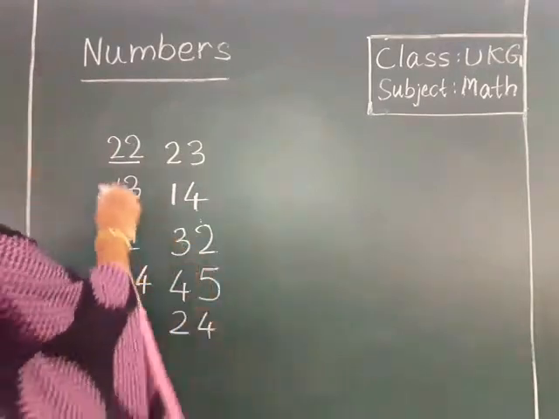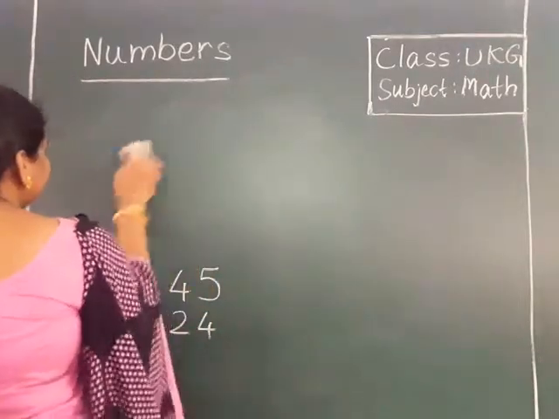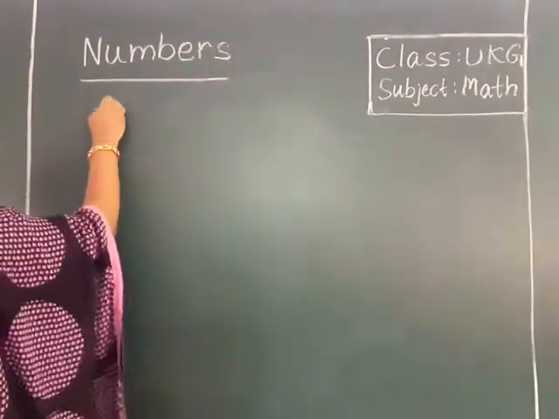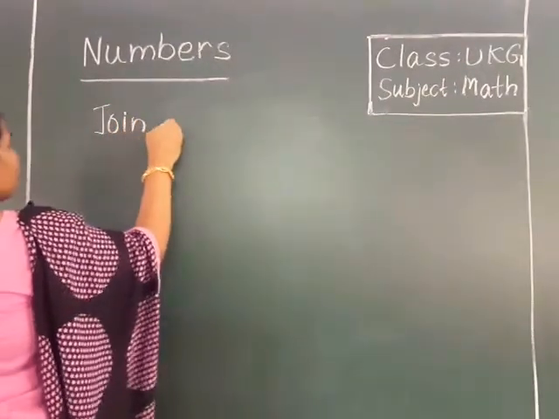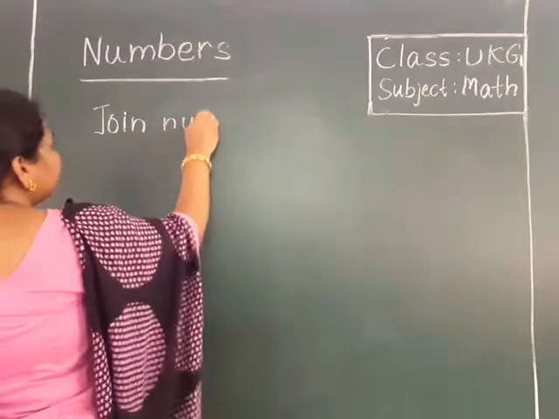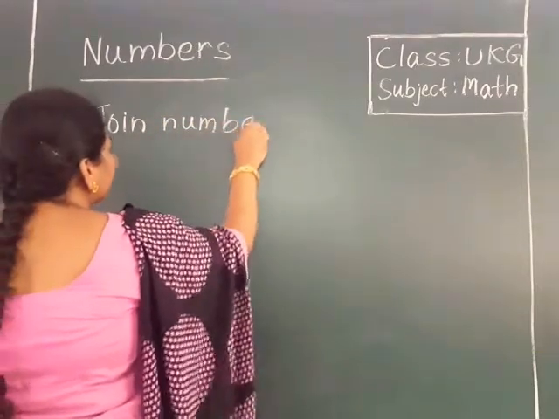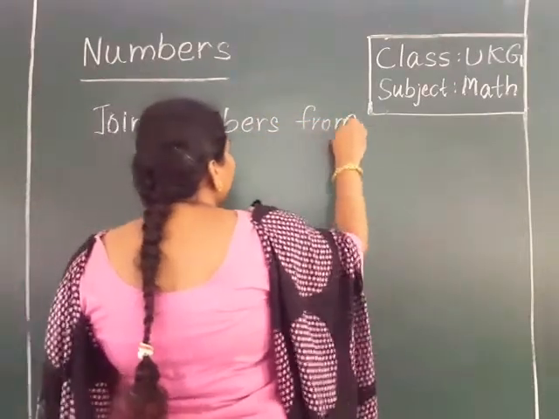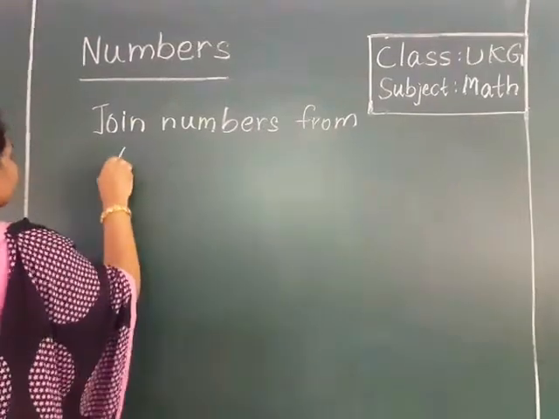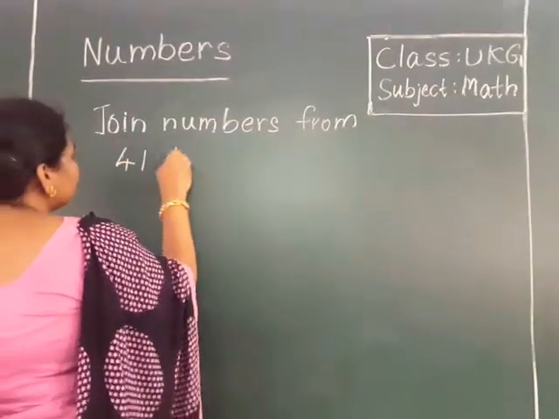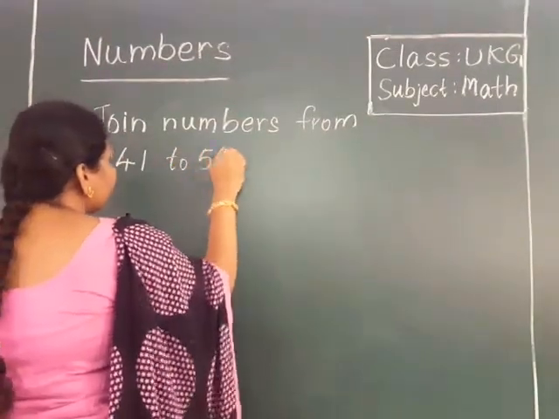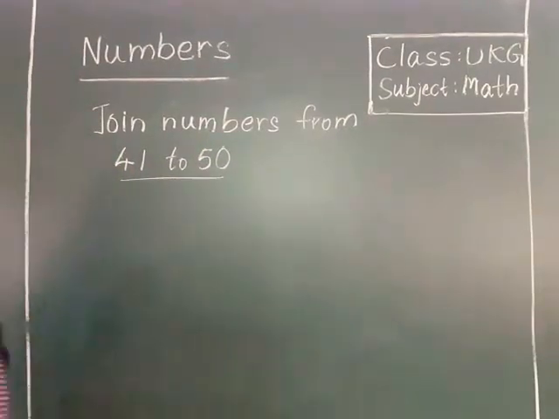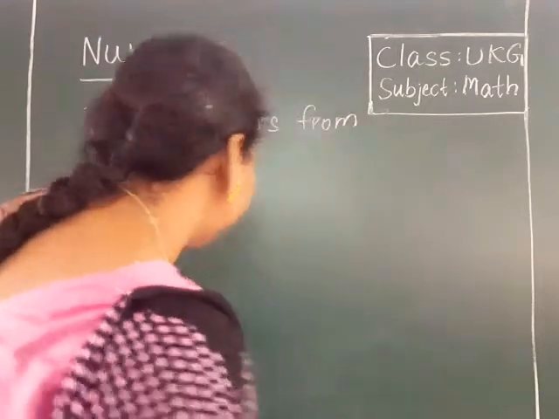And then what is the next one we are learning in the worksheet? Next part. You should join the numbers. Join numbers from 41 to 50. What should you do? You should join the numbers from 41 to 50.